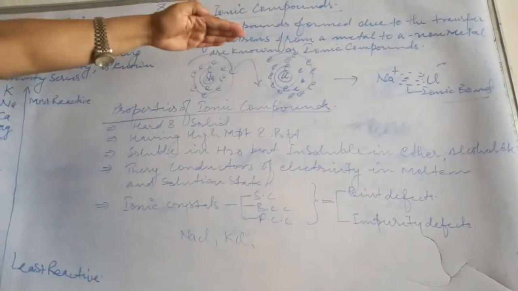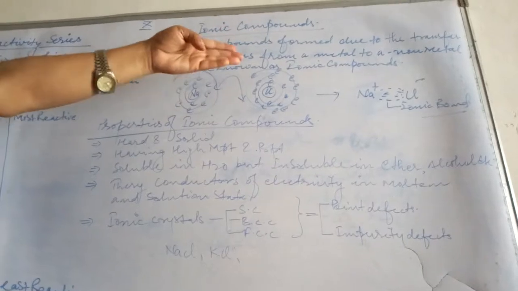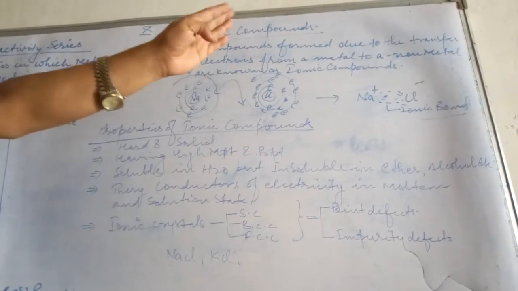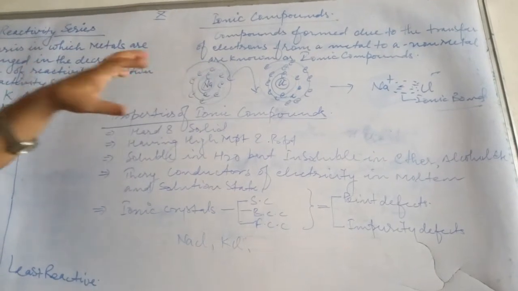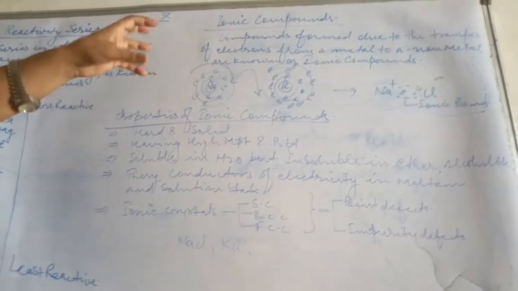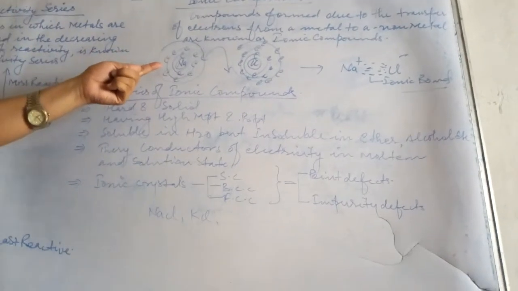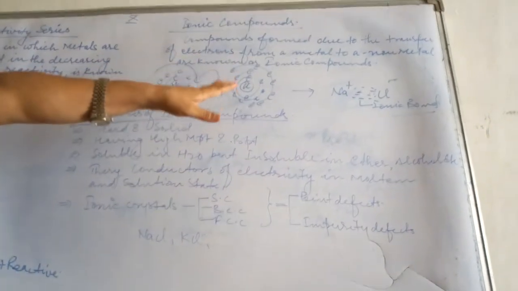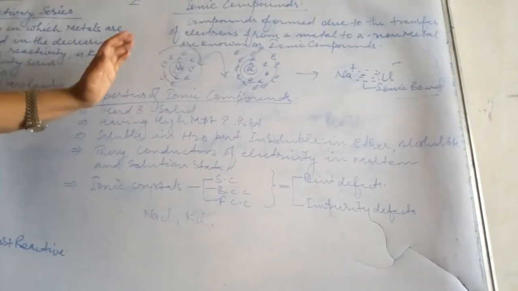Let me go through one example. NaCl is an ionic compound, and it is formed by the transfer of one electron from sodium to chlorine. The atomic number of sodium is 11.